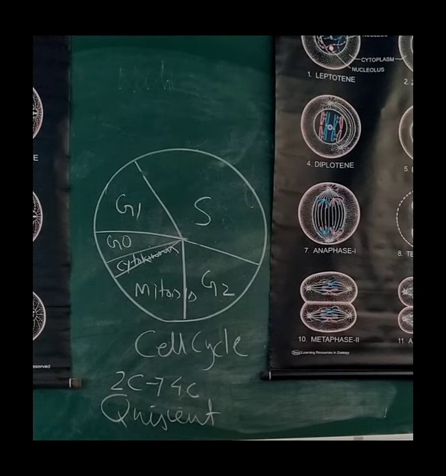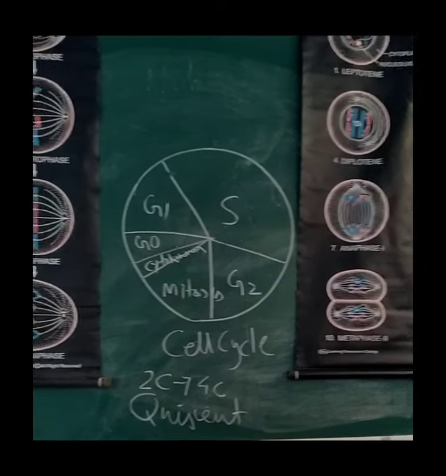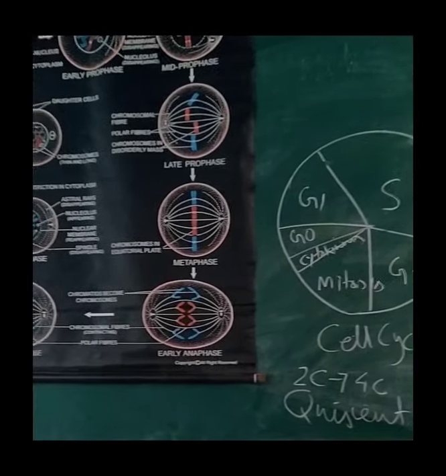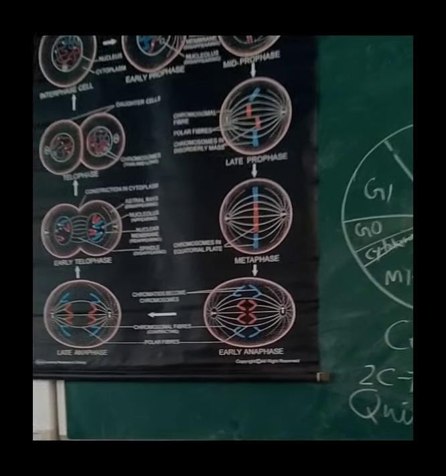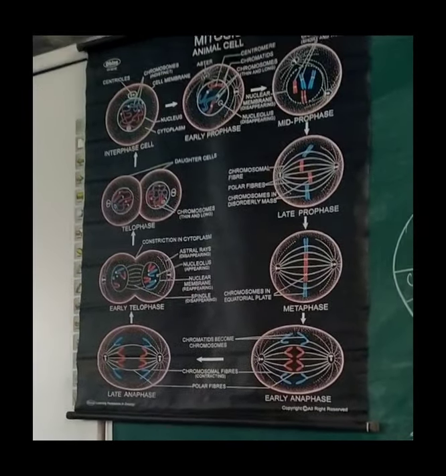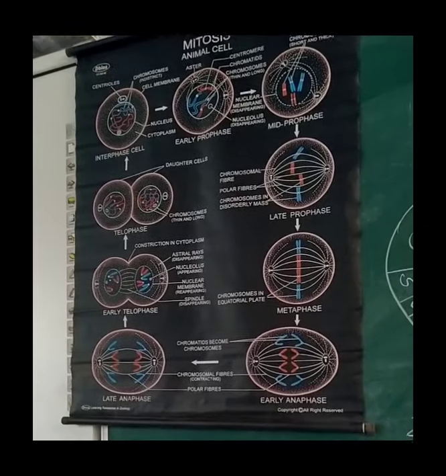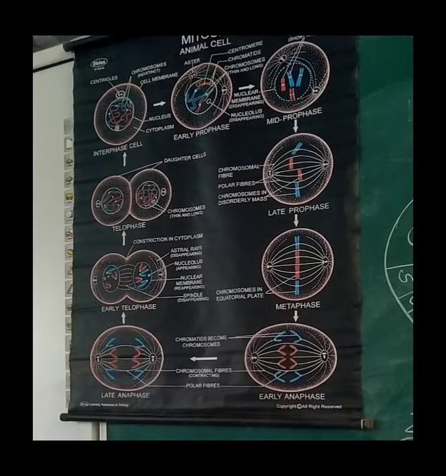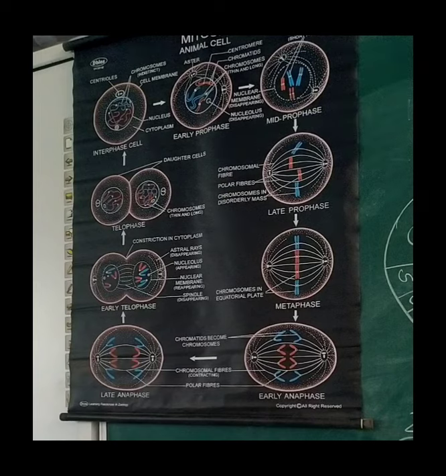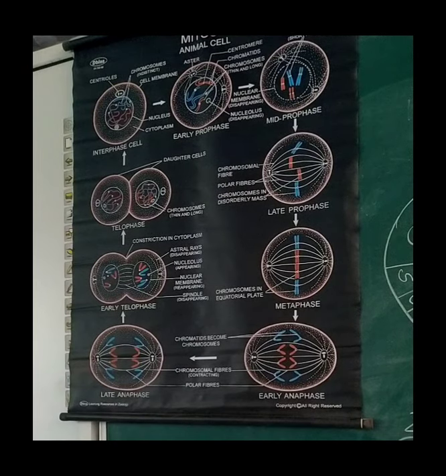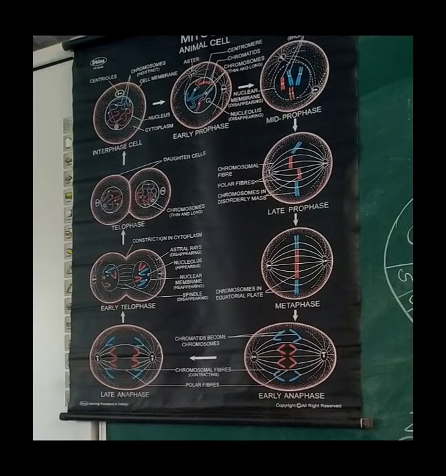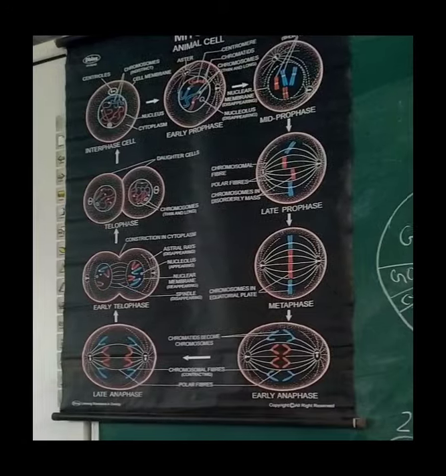Now, mitosis. If you go to the mitosis, this is the diagram of mitosis, where you can see different stages of mitosis. Now, mitosis is an equational division, and you can easily see the stages of mitosis.